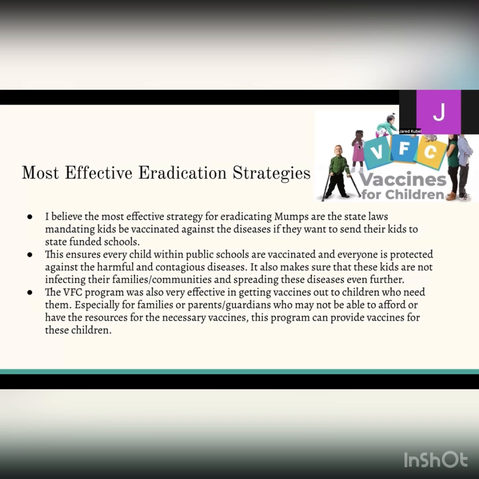It also makes sure that these kids are not infecting their families or communities and spreading these diseases even further. Kids are the most susceptible to contracting these diseases simply because their immune systems are weaker and not fully developed like adults. That is why it is important to start with the children when trying to immunize and eradicate a disease to help make our community safer.